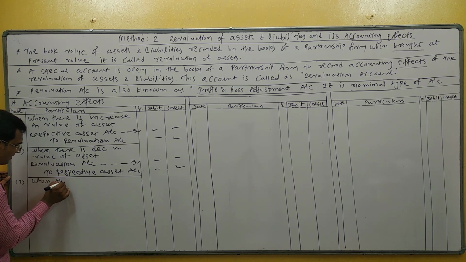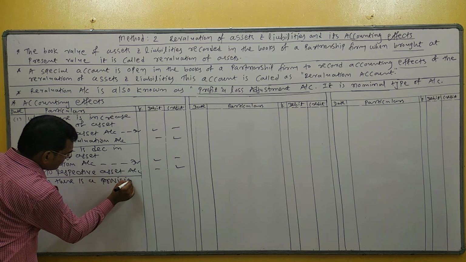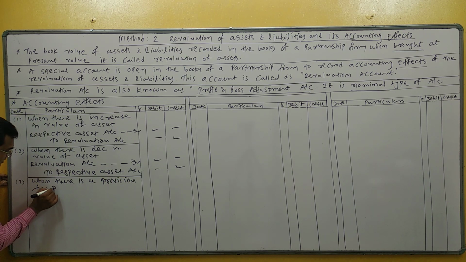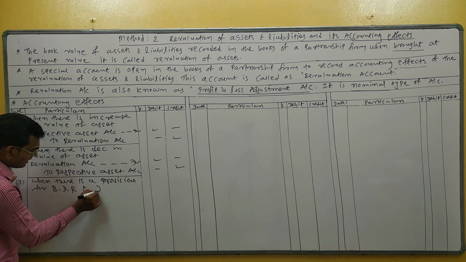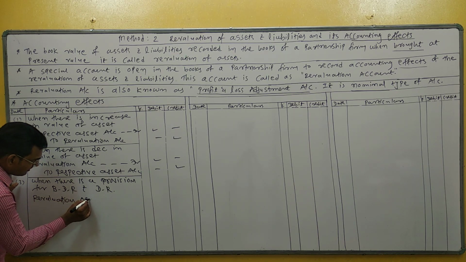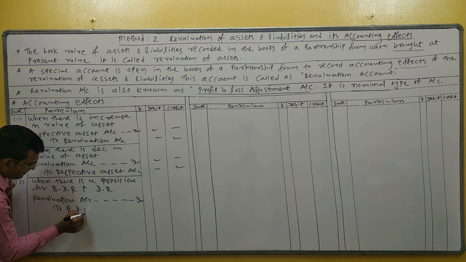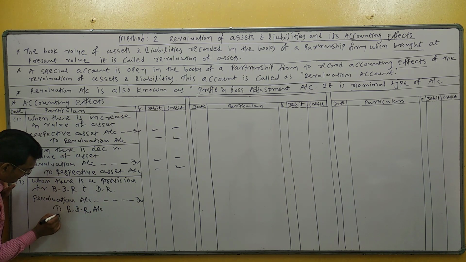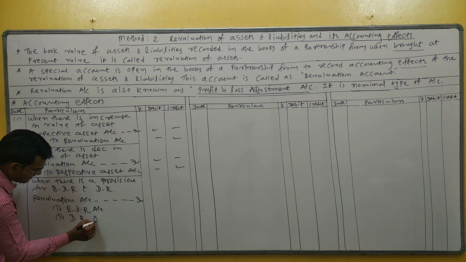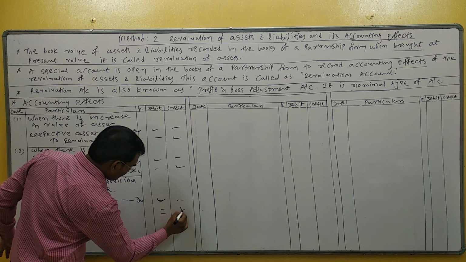When there is a provision for bad debt reserve and discount reserve, what is the journal entry? Revaluation account debit to bad debt reserve account and discount reserve account. Have you understood? So this is the entry for provision.